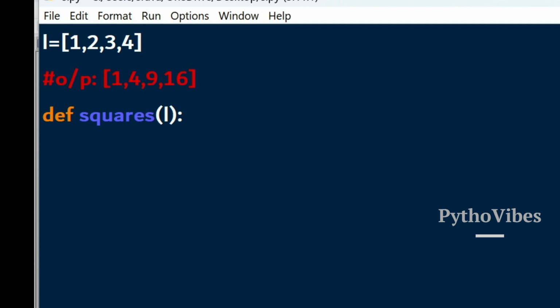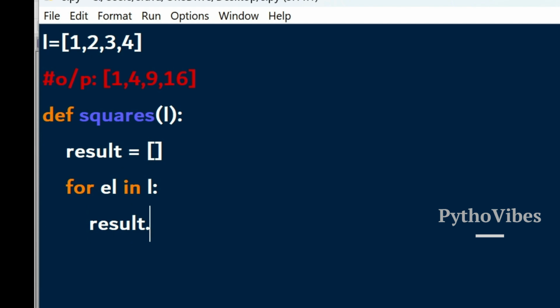The entire list I'll be passing to this squares function, and then I initiate one list called result. I loop over all the elements in this list, for element in list, and each element I have to append into this result list.